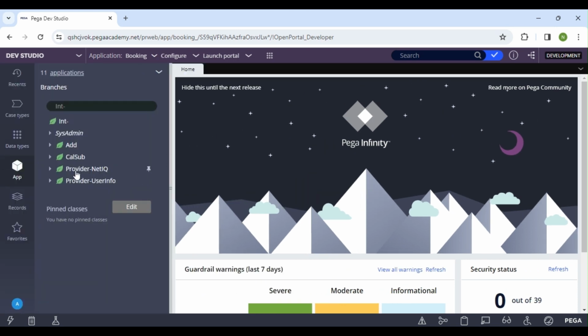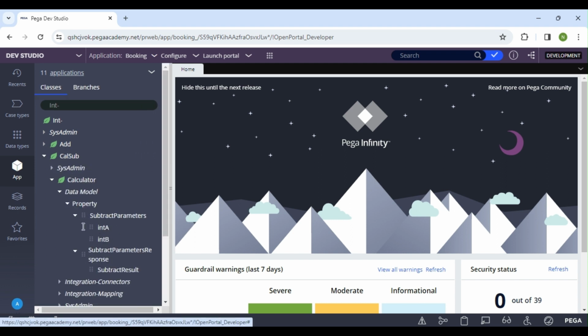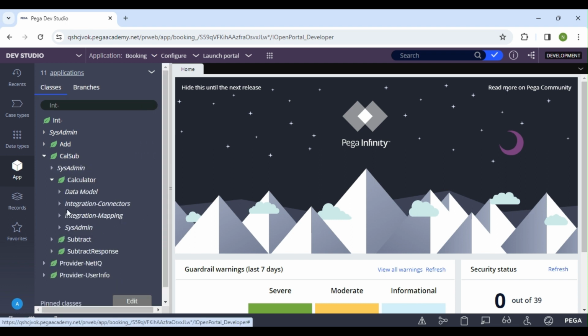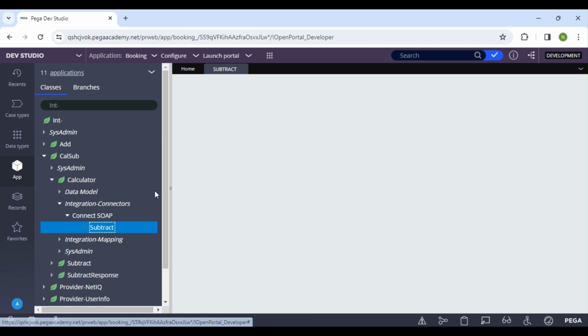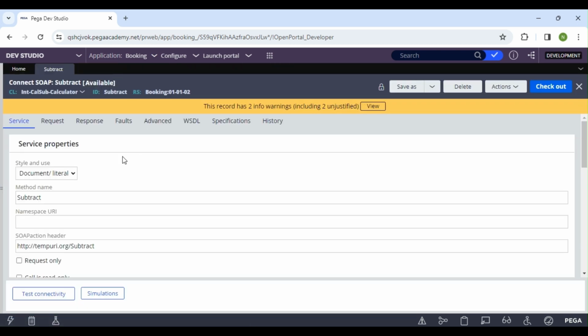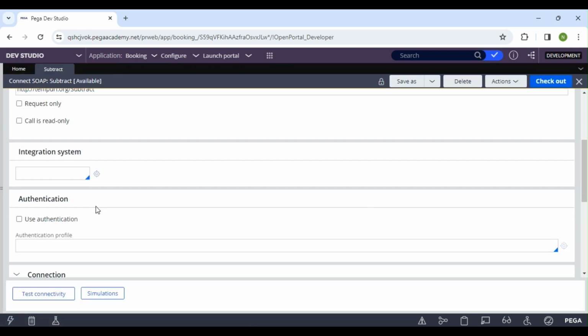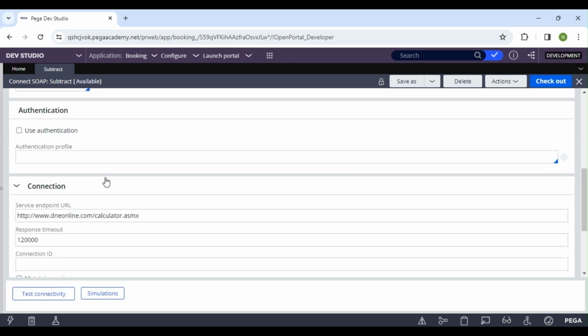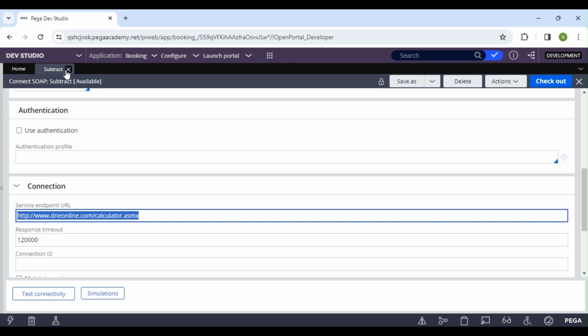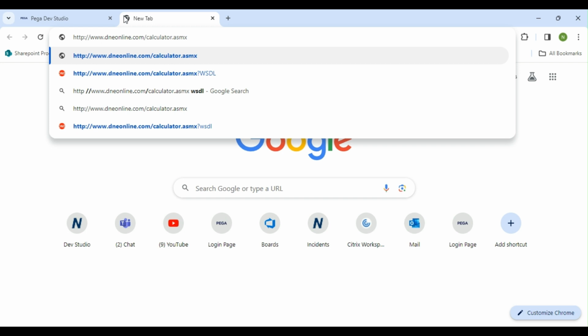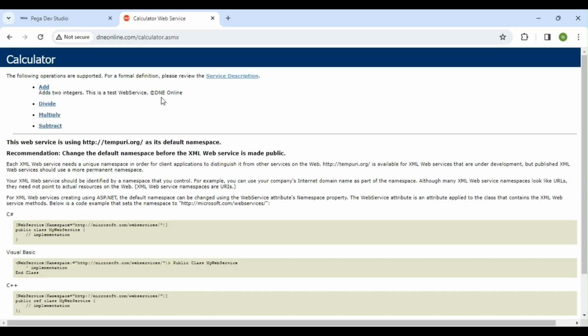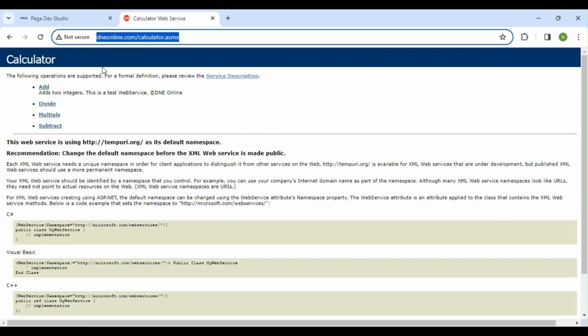I already have a URL, which I have taken from online only. You can take any URL.